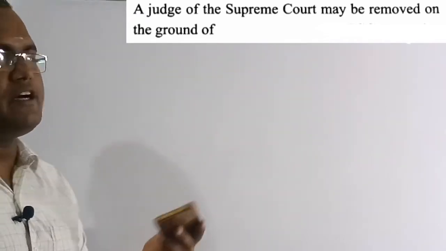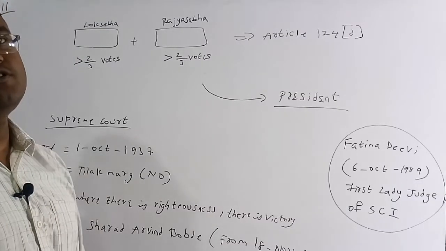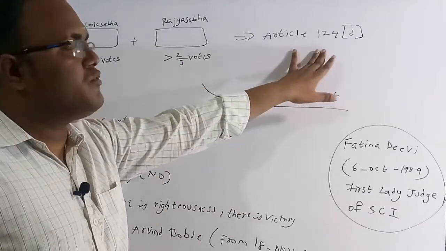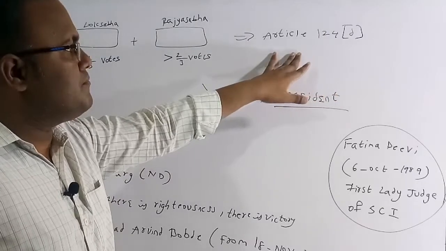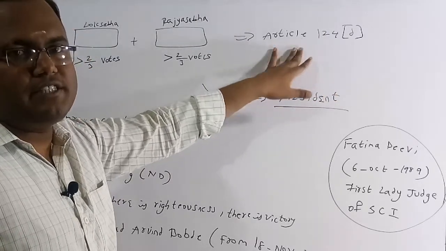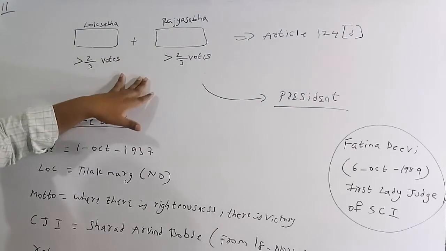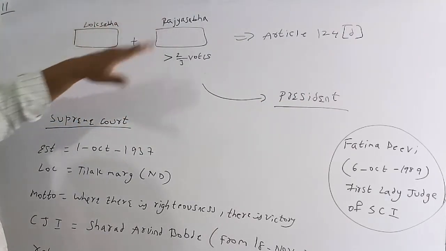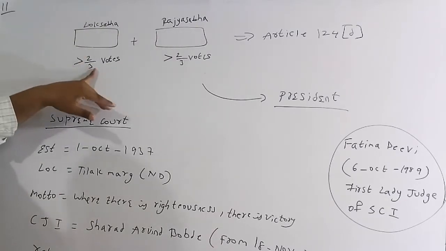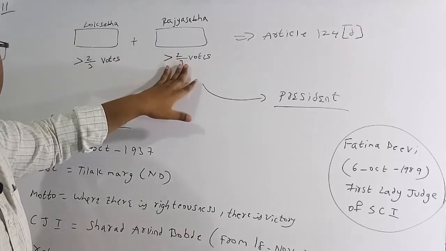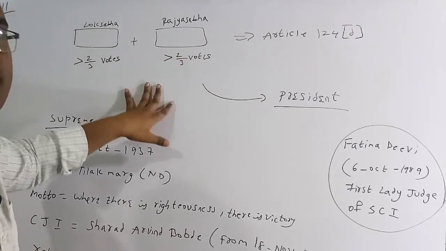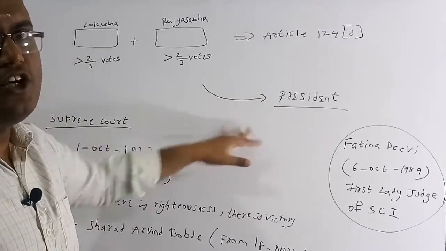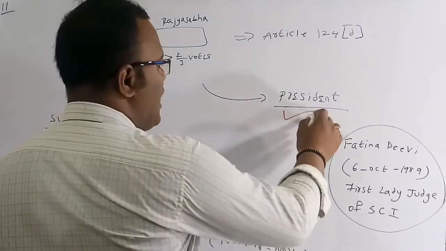Let's discuss some more facts about this one. The removal of a judge of the Supreme Court is given in Article 124(4). Article 124(4) tells you the manner in which a Supreme Court judge can be removed. The votes in the Lok Sabha have to be greater than 2/3, and the votes in the Rajya Sabha have to be greater than 2/3. The majority of the votes has to be given, and then it is sent to the president. So now the president is going to give approval for this.